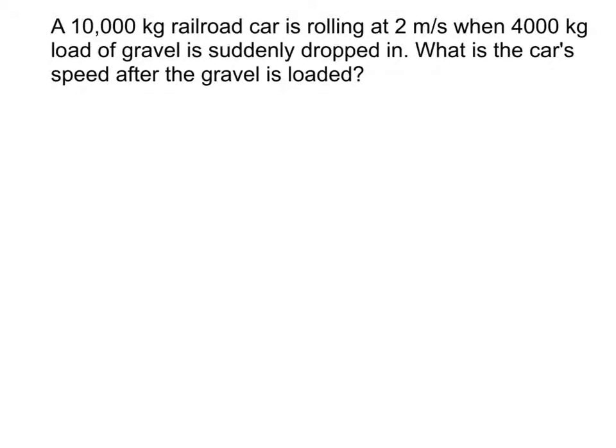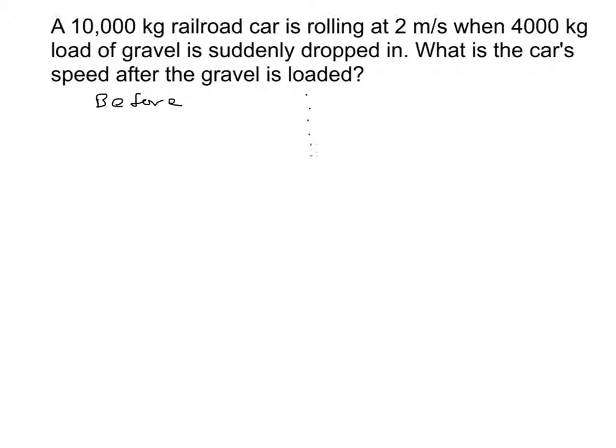Okay, in this one we have a railroad car, 10,000 kilograms, rolling at a velocity that's given, and then what happens is this mass is dropped into the car. So the total car and the mass is rolling along together. And the question is, what is the car's speed after the gravel is loaded? Now, of course, this is once again a momentum problem. It's looking at a set of before and after conditions.